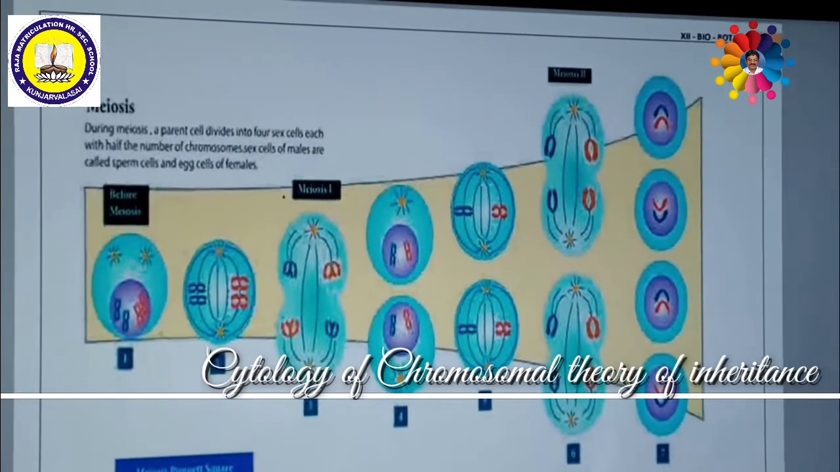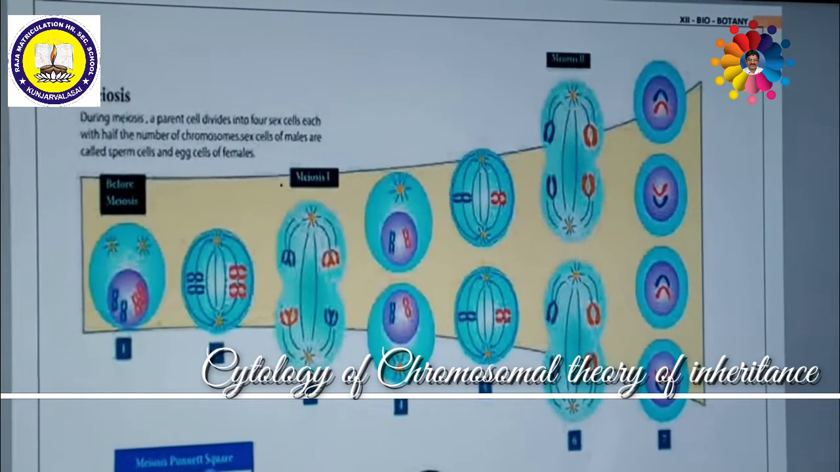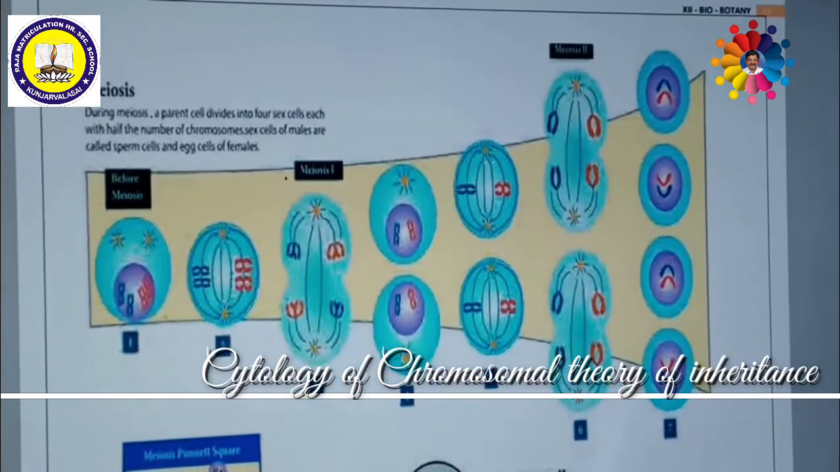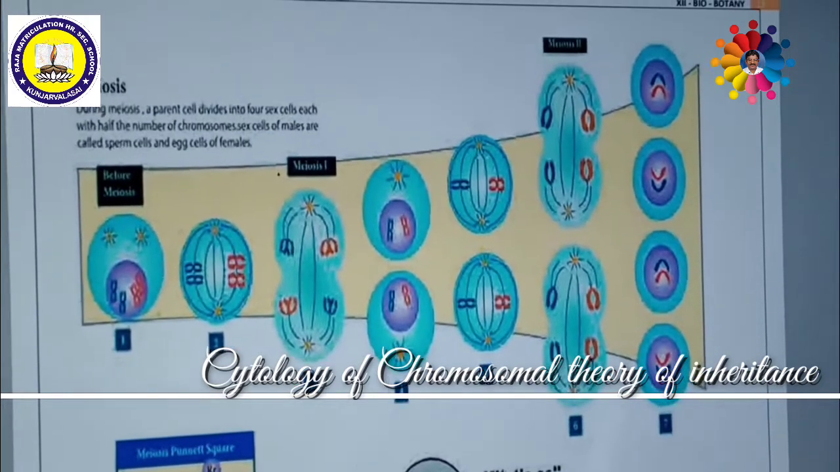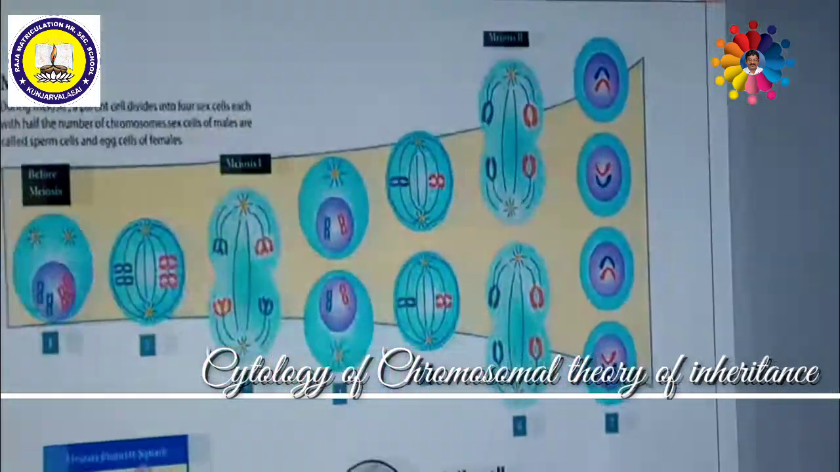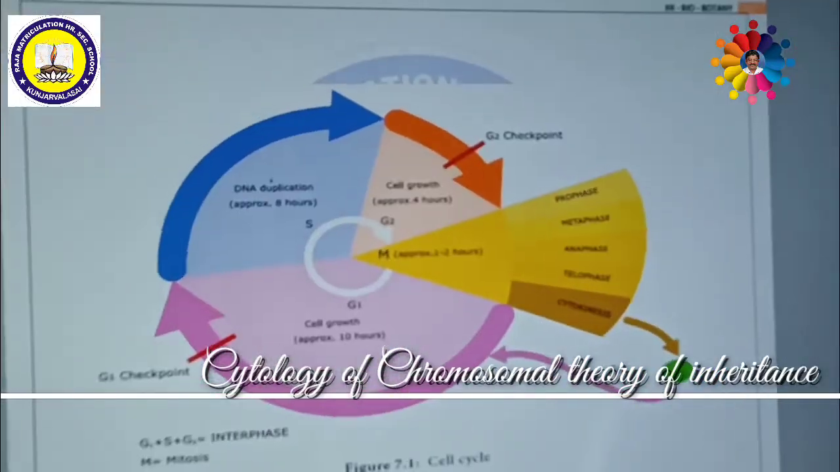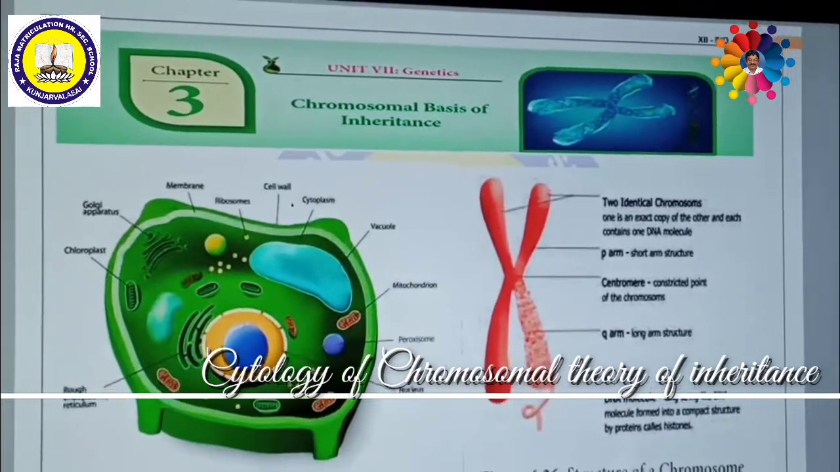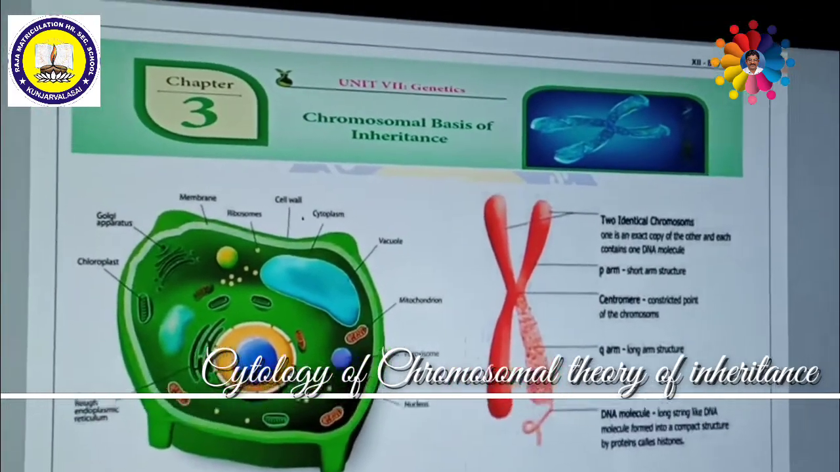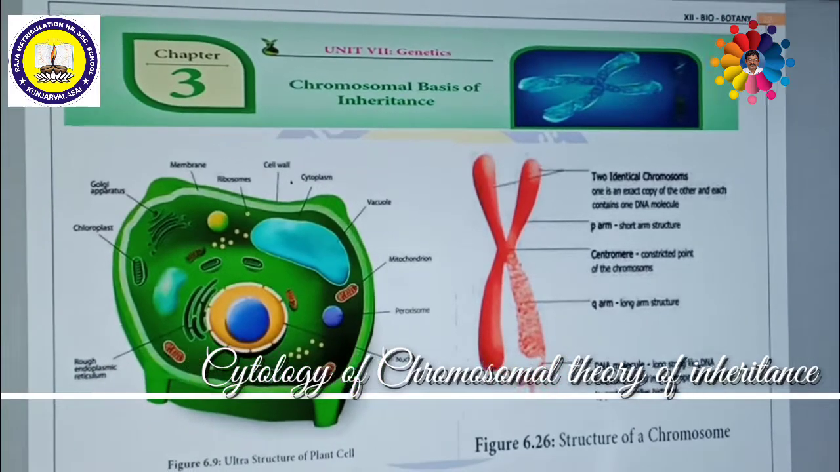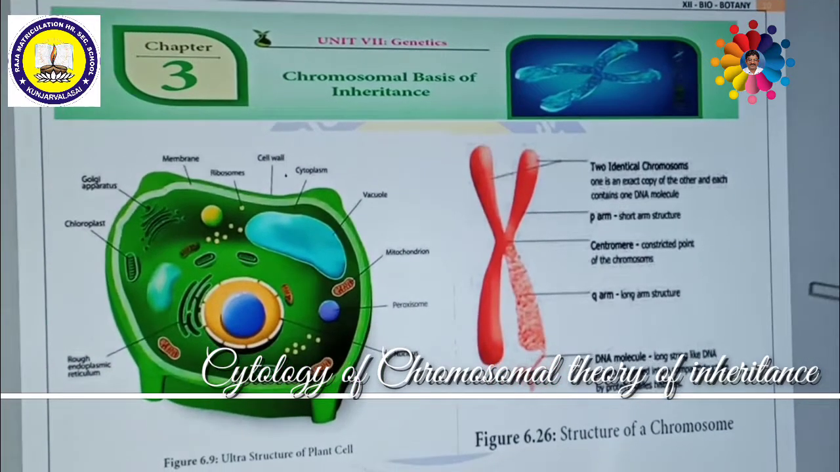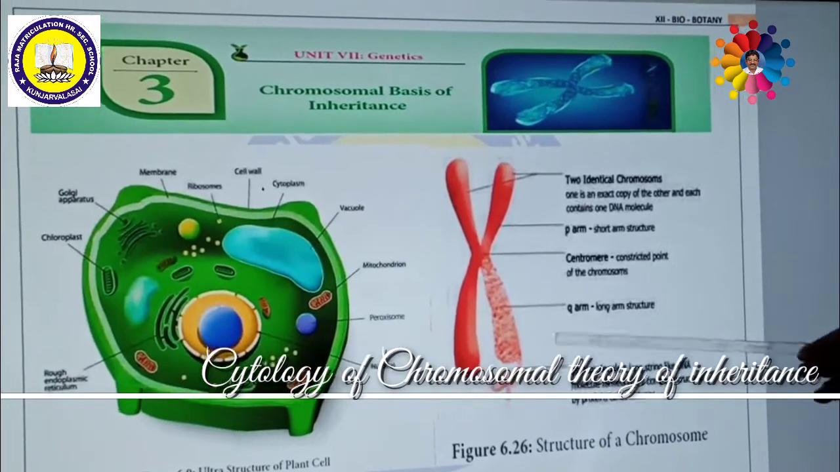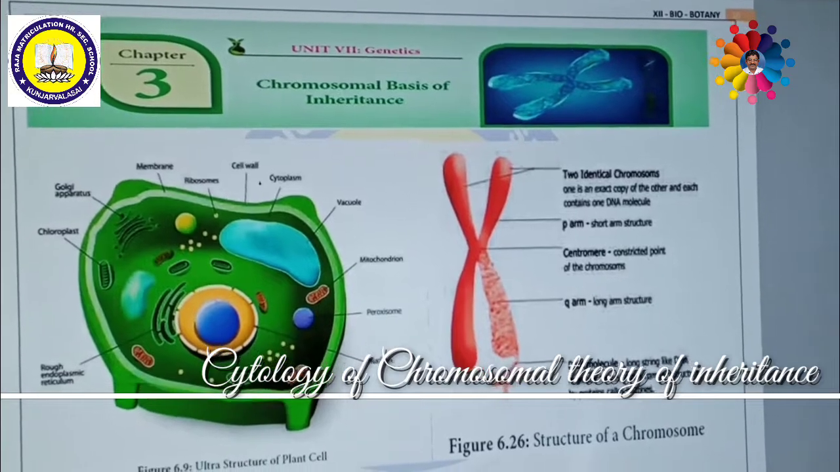So, with this background, we are going to discuss the chromosomal basis of inheritance. Until the 1900s, the Mendelian concept was not accepted. Several scientists, as I said just now, Hugo de Vries of Holland, Karl Correns of Germany, and Tschermak of Austria, individually rediscovered the Mendelian concept.